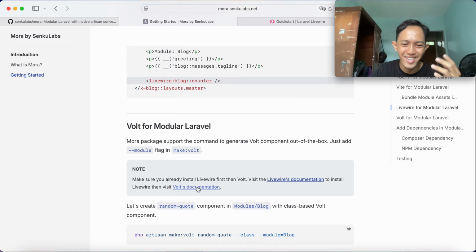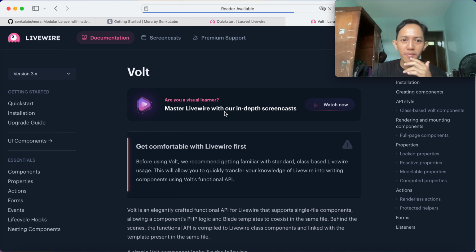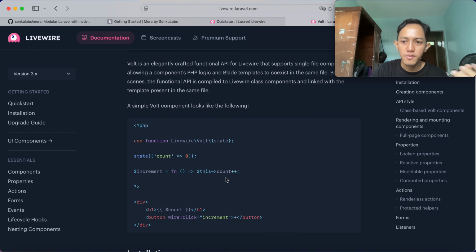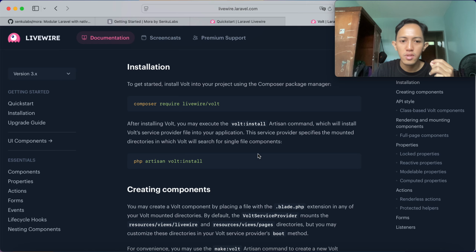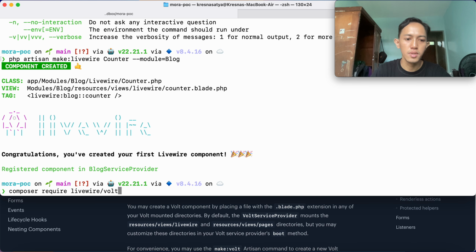It's hard to say it. Okay. Yeah. Get comfortable. Okay, I'm already comfortable, and then we jump to the installation section. Just run composer require volt. Okay, this one.